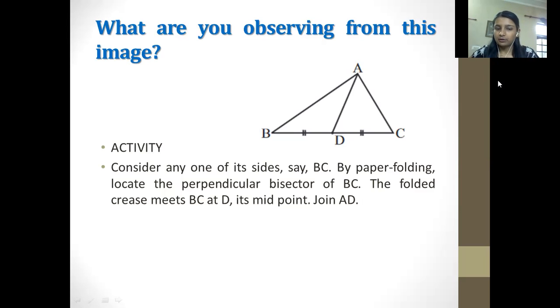Consider any one of its sides. We have to take one of its sides, say BC, like they said you can take BC. Then by paper folding, locate the perpendicular bisector of BC. Okay, the folded crease meets BC at D. Okay, join AD.